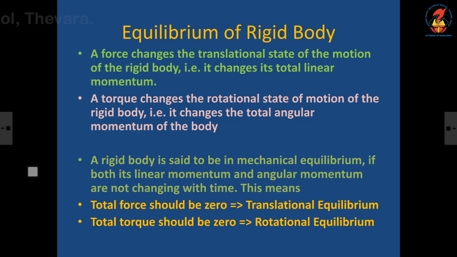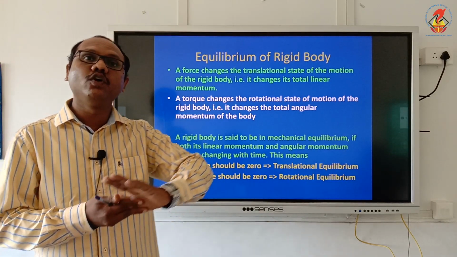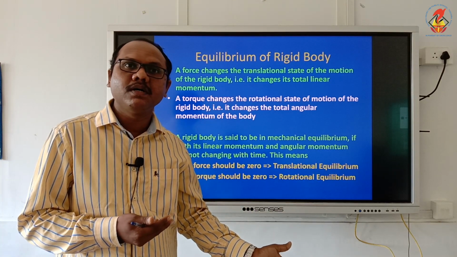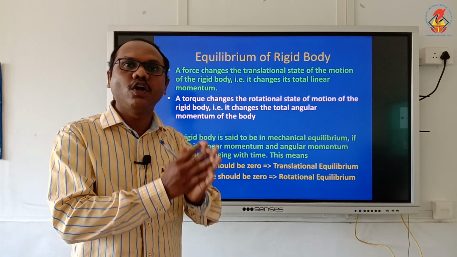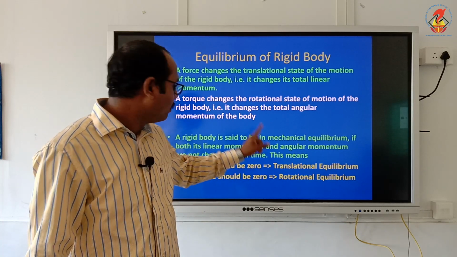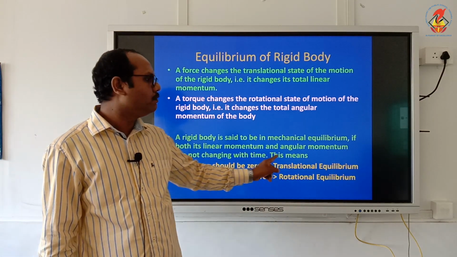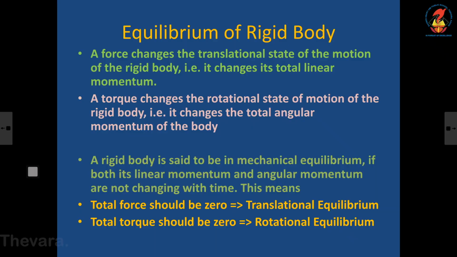Now, see this, a rigid body is said to be in mechanical equilibrium if both its linear momentum and angular momentum are not changing with time. So, the rigid body is in mechanical equilibrium if there is no change in the linear momentum and there should not be any change in the angular momentum also, which means total force should be 0. No change in linear momentum.